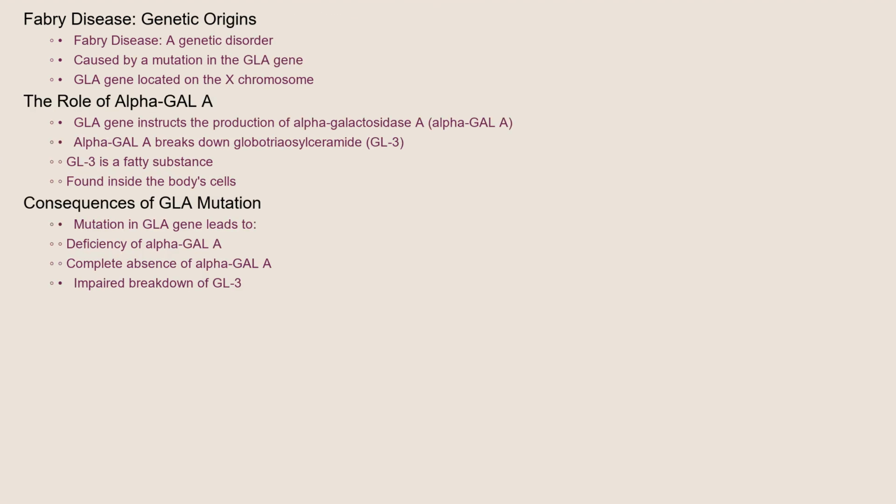Fabry disease is rooted in genetics. It's caused by a mutation in the GLA gene, located on the X chromosome. This gene provides instructions for making an enzyme, alpha-galactosidase A, often shortened to alpha-GLA. Alpha-GLA is crucial for breaking down a fatty substance called globotriaosylceramide, or GL3, inside the cells of the body. When the GLA gene is mutated, it leads to a deficiency or complete absence of this essential enzyme.